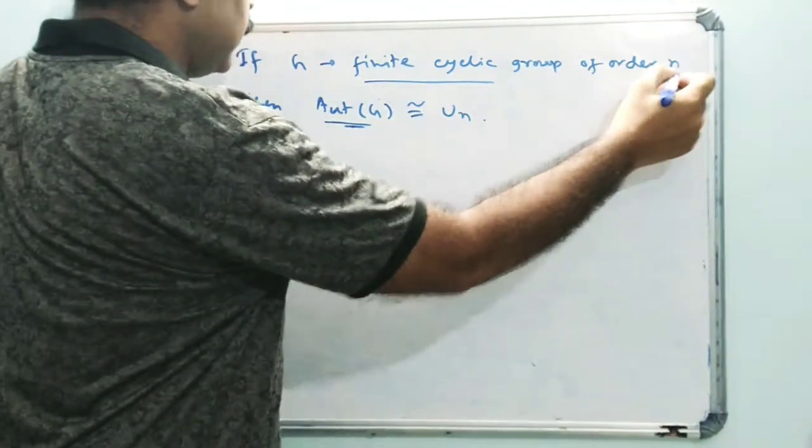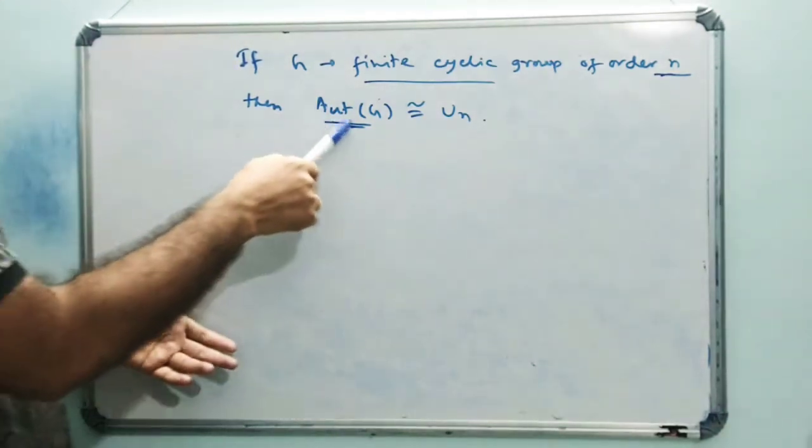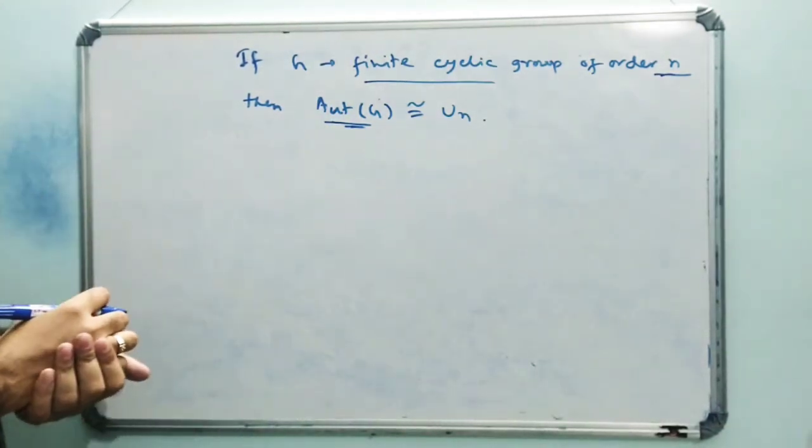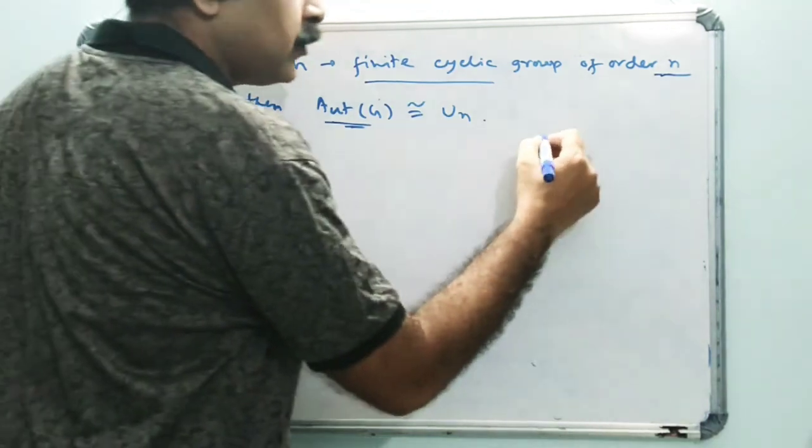In this lecture, I am going to show that if G is a finite cyclic group of order n, then the automorphism group of G is isomorphic to U_n. U_n means the group of units.